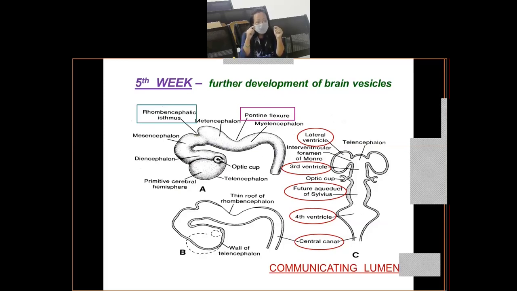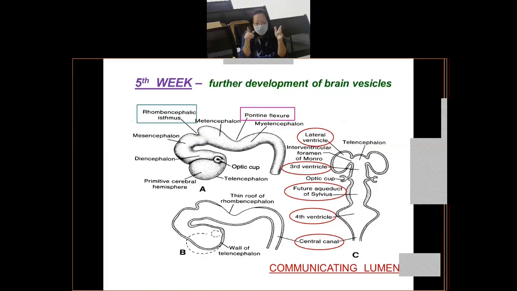So prosencephalon will further differentiate into telencephalon, which will form the two primitive cerebral hemispheres along with the lamina terminalis. The midline portion of the telencephalon forms the lamina terminalis, and the two lateral outpocketings indicate the primitive cerebral hemisphere. The prosencephalon will also give rise to diencephalon, formed as a result of the outpocketing of the optic vesicles. Now your diencephalon in the adults will form the hypothalamus, thalamus, epithalamus, subthalamus, metathalamus, right? So all the components of thalamus will be formed from diencephalon. Your mesencephalon will remain the same as it is. It will not differentiate into any subparts like your prosencephalon does.